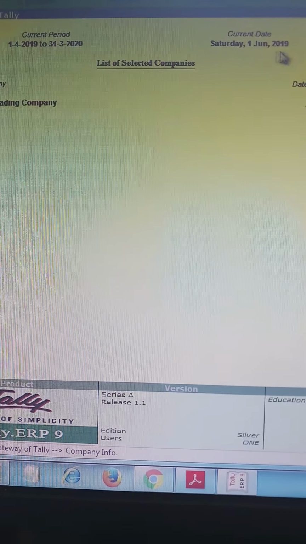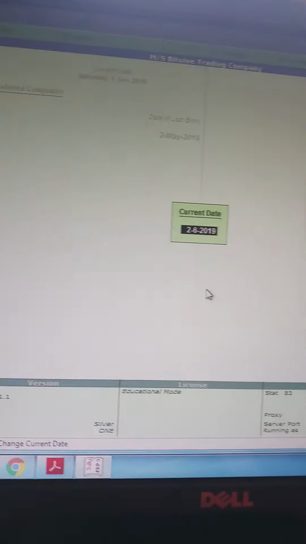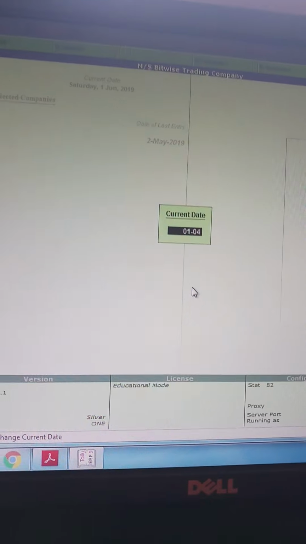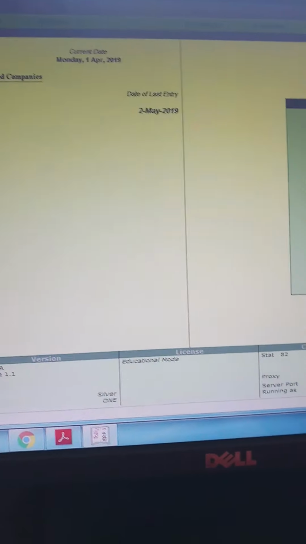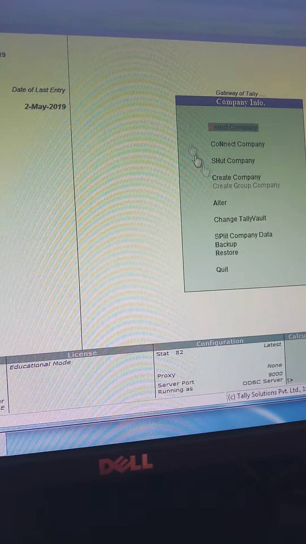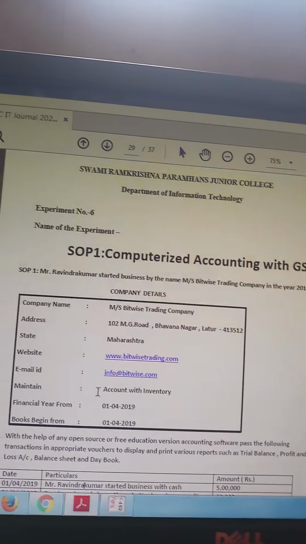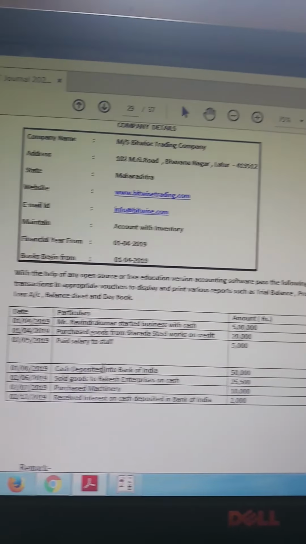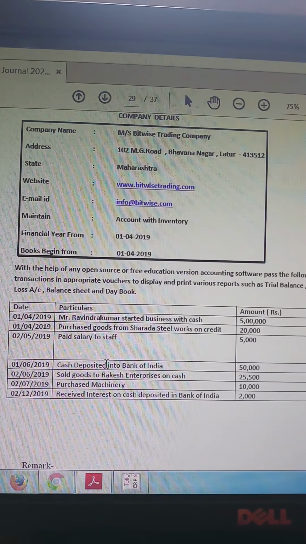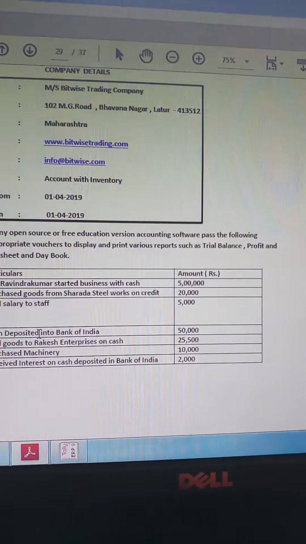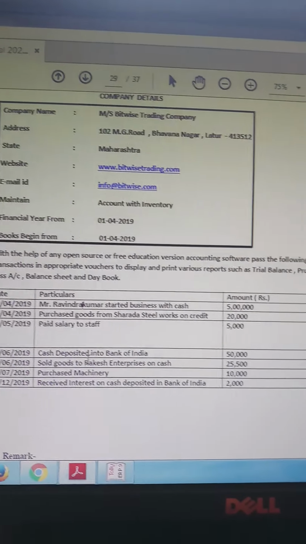Current date is 1st June 2019. So here I am providing 1st April 2019. This is the company info on the right hand side. Now go to the PDF and see the details. With the help of any open source or free education version accounting software, pass the following transactions in appropriate vouchers to display and print various reports such as trial balance, profit and loss account, balance sheet and day book.